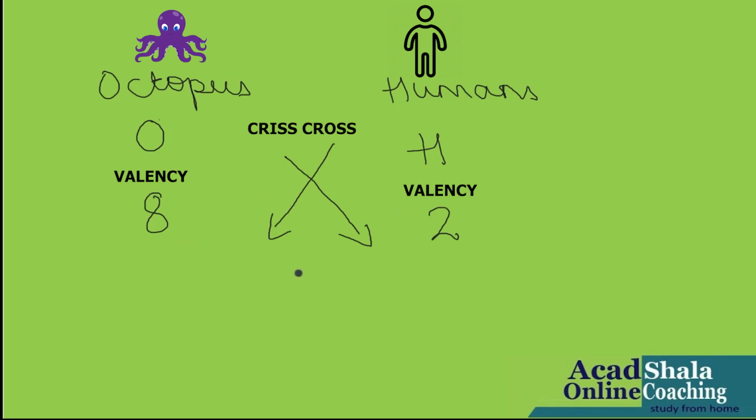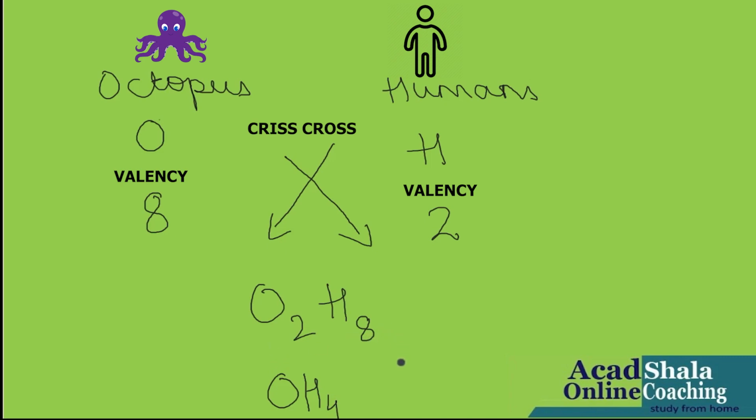So how do we write? O2H8. Let me write O2H8. But this is not completed yet. I need to simplify more. But how? Yes, this 2 and 8 comes in the table of 2. I can simplify more and I can write as OH4.